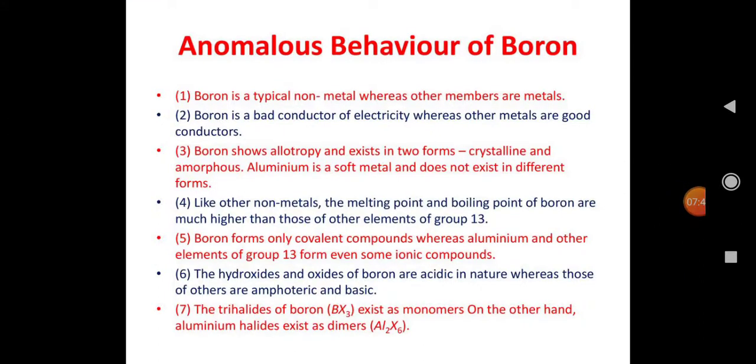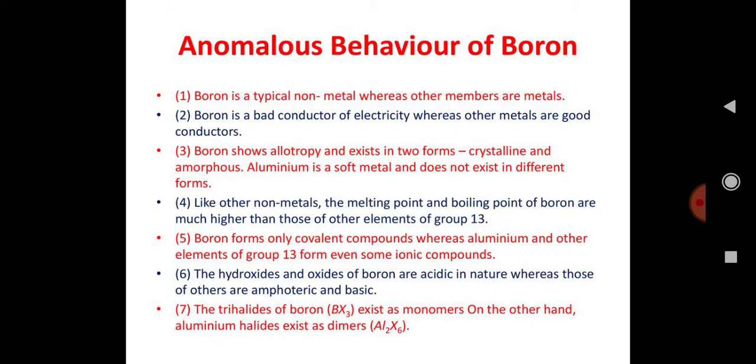Now as compared to all metals in group 13 elements, boron exhibits anomalous behavior compared to the other metals because of having a number of properties. Those properties are that it is a non-metal, whereas the other elements are completely metals. In each group, the first element is considered a non-metal, so boron is considered a non-metal. But all the remaining elements are completely metals. This is the anomalous behavior of boron.